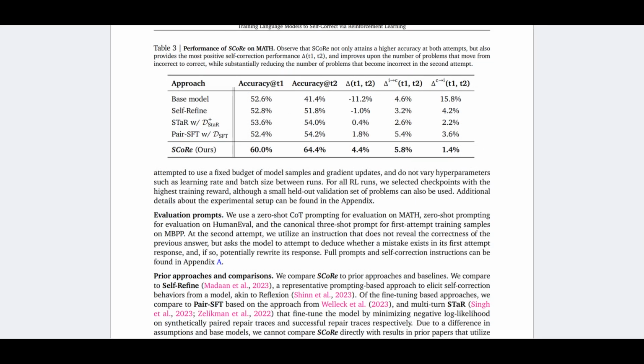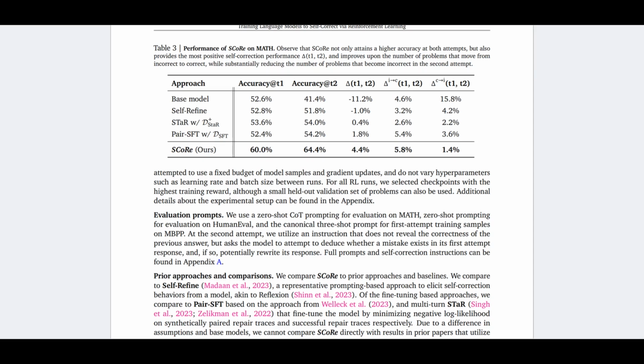And here is the table showing the performance of the method on a dataset called MATH. So this method is compared against STaR, supervised fine-tuning on STaR, Pair-SFT, and the baseline model. And the Self-Refine approach, that was not a training approach, but was only based on prompting methods to encourage self-correction.